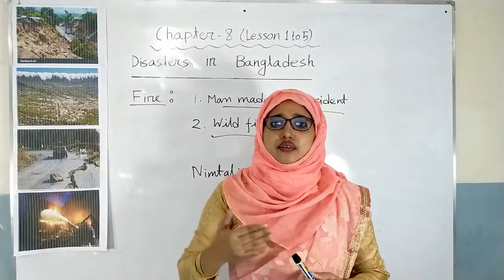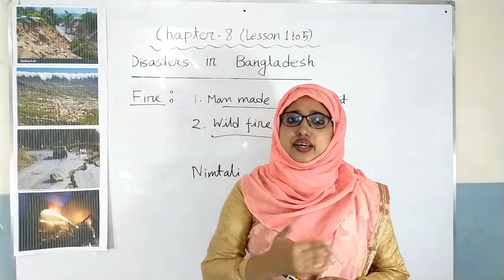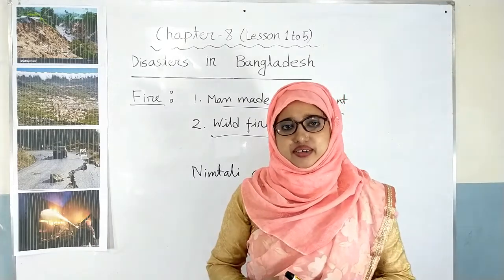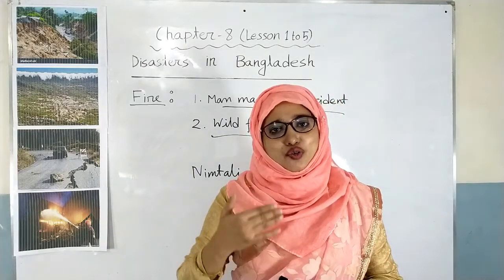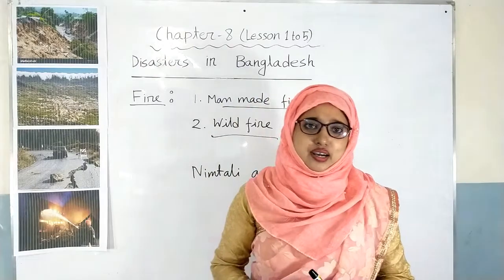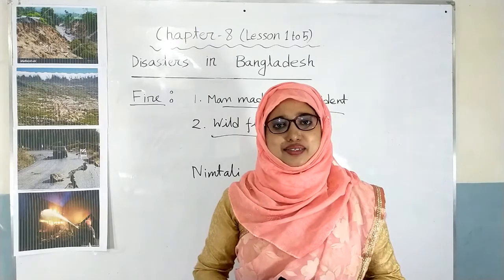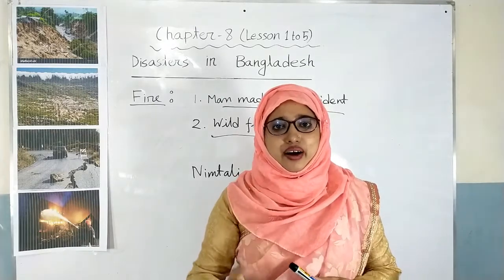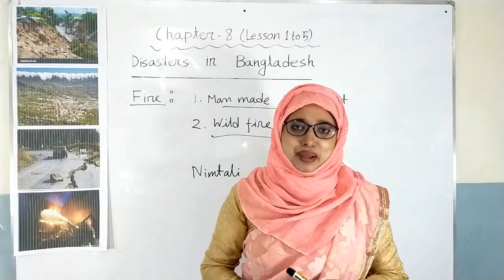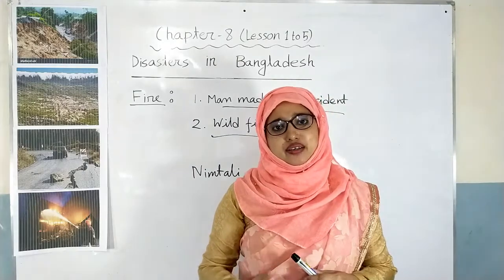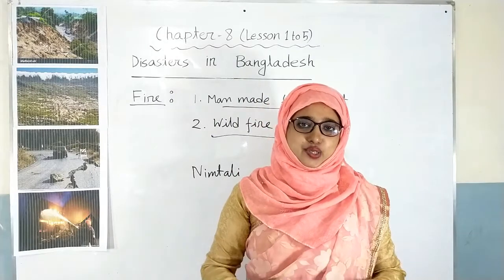Dear students, all types of flora and fauna living together with ecological balance is called biodiversity, and wildfire damages biodiversity. But wildfire cannot take place in our country, so we do not consider fire as a natural disaster. That means all types of fire accident which occur in our country are man-made disasters, and we can reduce this type of accidents by our farsightedness and consciousness.